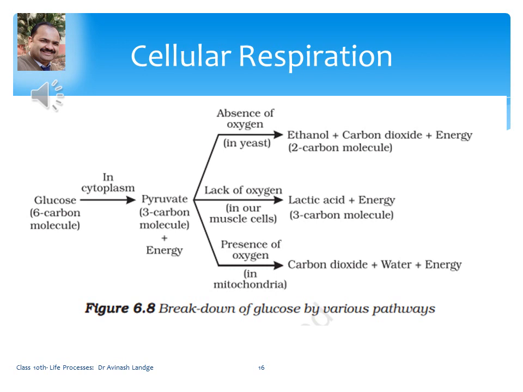Glucose molecules, which are absorbed from the small intestine with the help of villi, are brought by blood to the different parts of the body, at each cell.